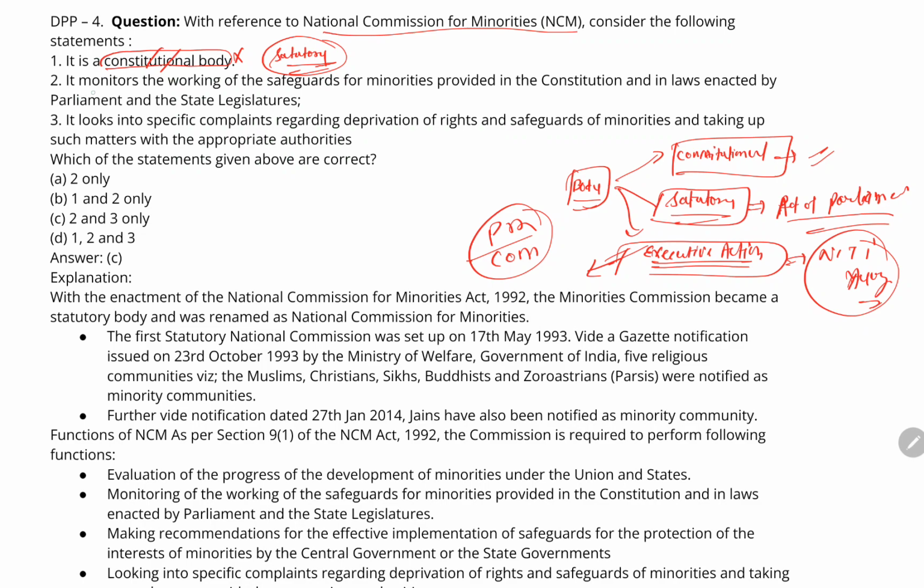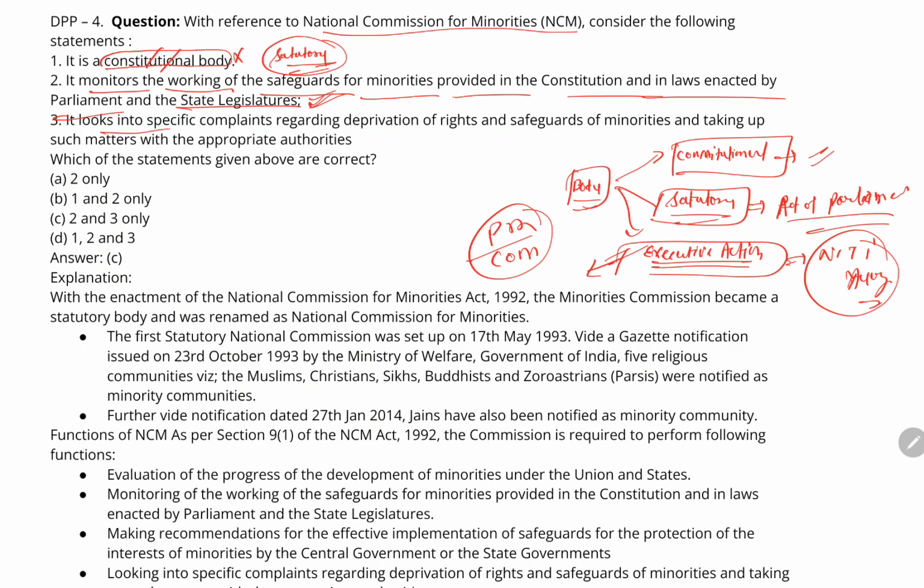The second statement is it monitors the working of the safeguards for the minorities provided in the constitution and in laws enacted by the Parliament and the state legislature. This statement is correct. The welfare of the minorities, the grievances redressal process of the minorities, or any issue associated with the minorities is dealt with by the National Commission for the Minorities. So the second statement is correct.